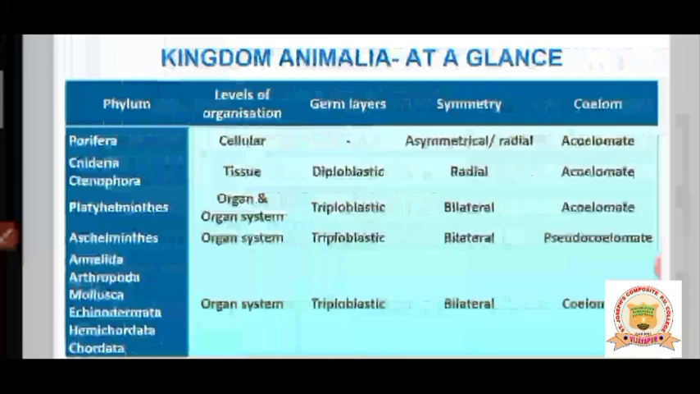Okay. Aschelminthes are organ system, triploblastic animals with bilateral symmetry, and pseudocoelomate, false coelomate, is seen only in the Aschelminthes animals, not in the other groups of animals. From Annelida to Chordata, all show somewhat similar characters: the level of organization will be organ system, they are all triploblastic animals, they show bilateral symmetry, and all the animals are coelomate, which shows the body cavity.